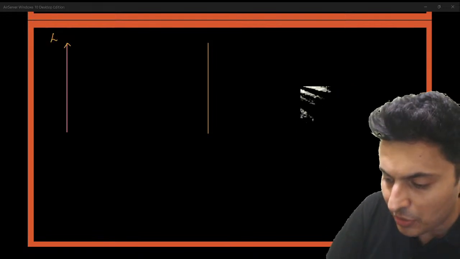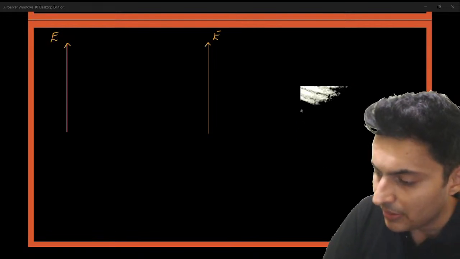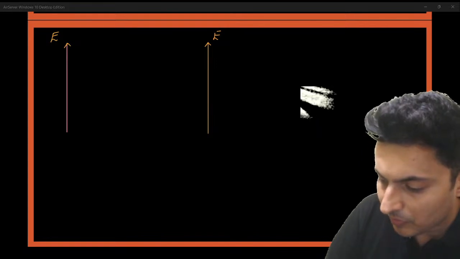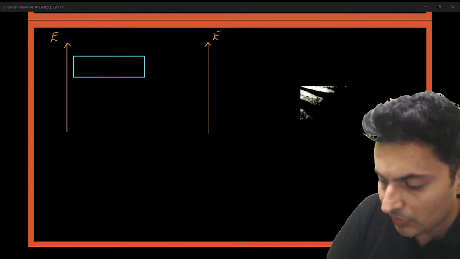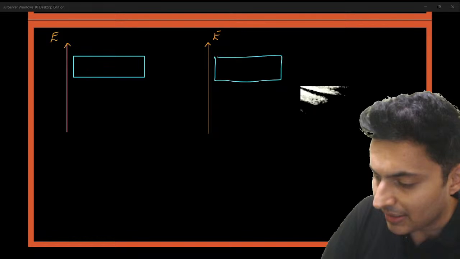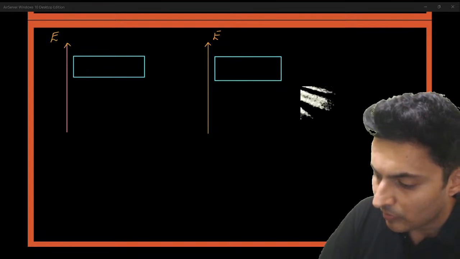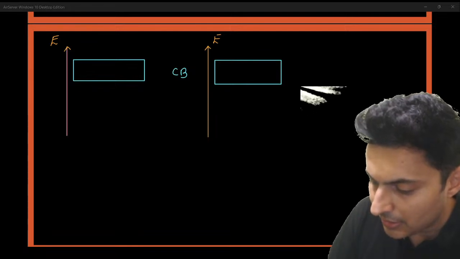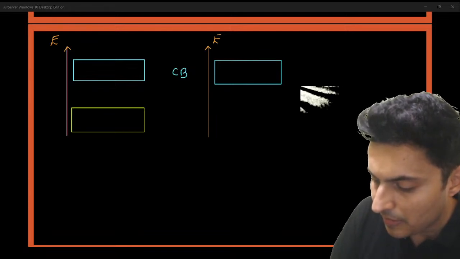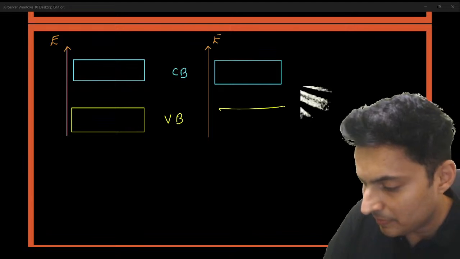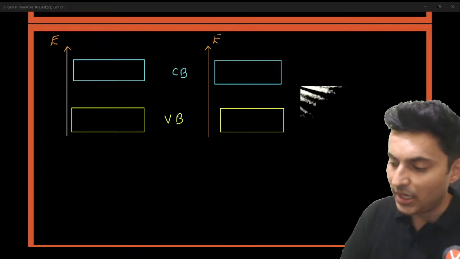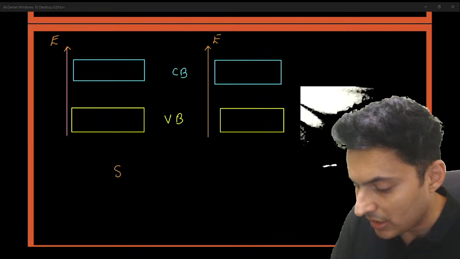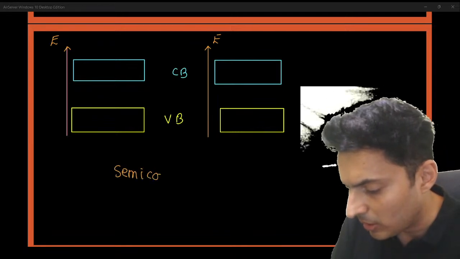So you have energy over here. Then this is your example conduction band. This is your conduction band. And let's say this is your valence band. Whatever I'm discussing is purely right now for semiconductors. They have a small band gap.